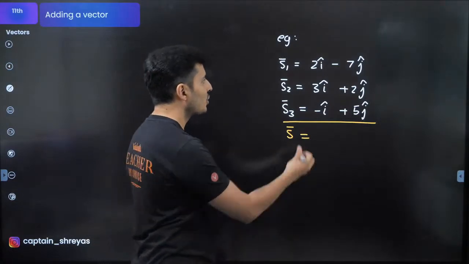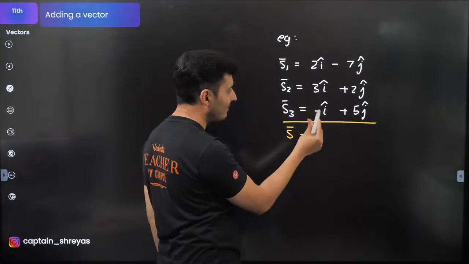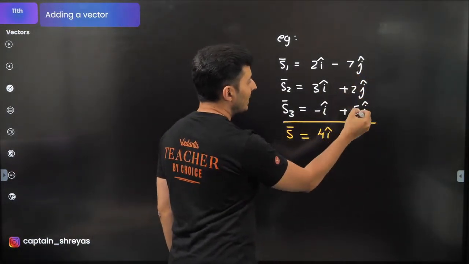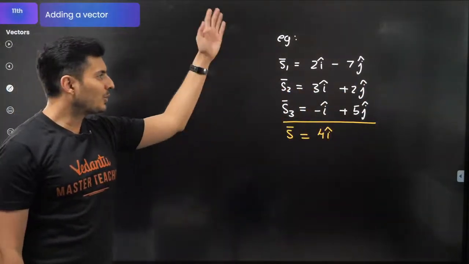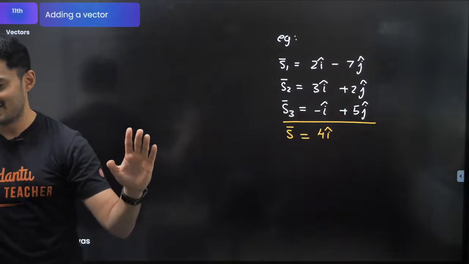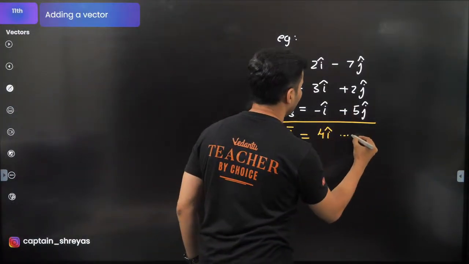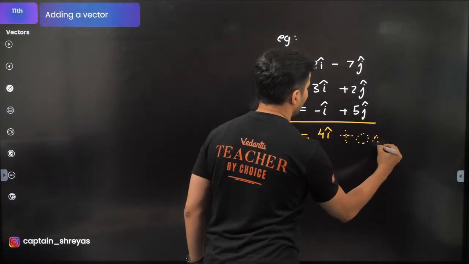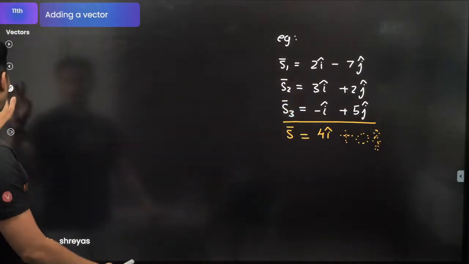So 2, 3 and minus 1: 2 plus 3 is 5, 5 minus 1 is nothing but 4i cap. And here, minus 7 plus 2 plus 5 is 0, everything cancels. The final answer is just 4i cap, that's how simple it is. That's 0 j cap. You do not write that, but I'm just showing it over here. This is nothing but 0 times j cap, and it is not supposed to be shown.